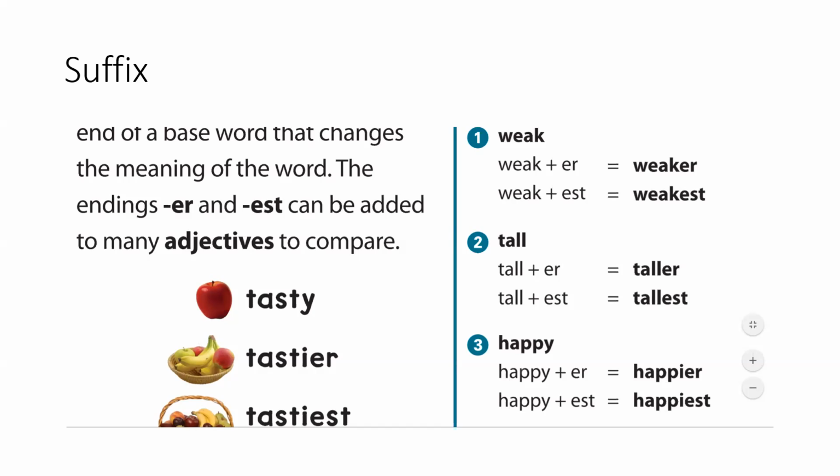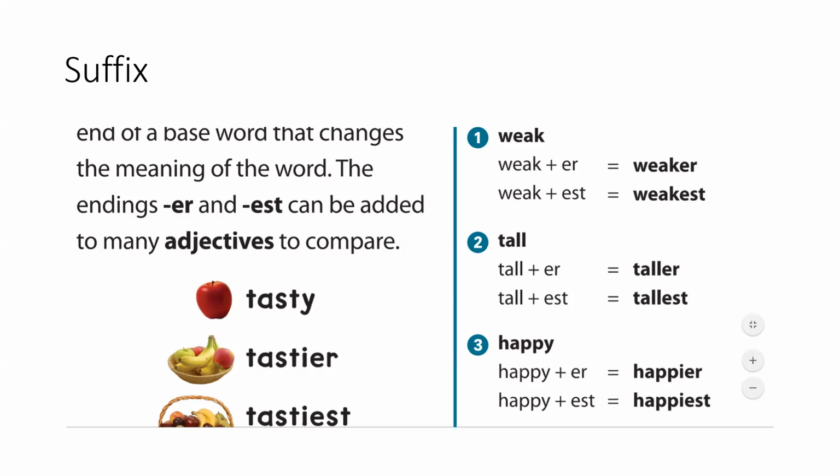The next one is happy. Happy plus ER is happier. So that's happier than being happy. It's more than being happy. And then happy plus EST is happiest. And that's even more than being happy. It's the most happy you can be, is happiest.